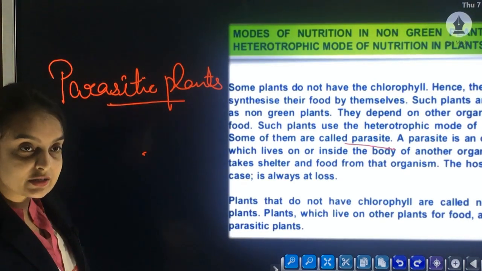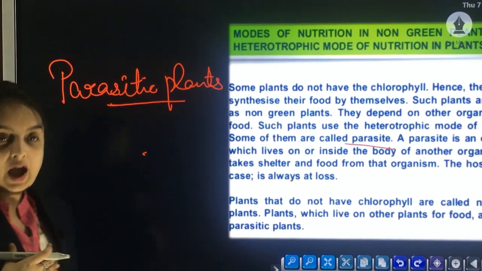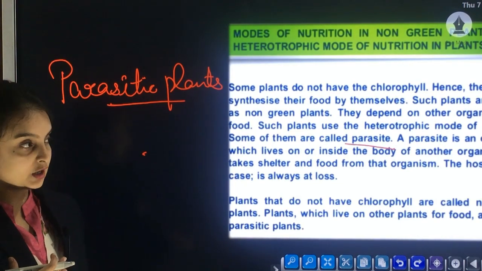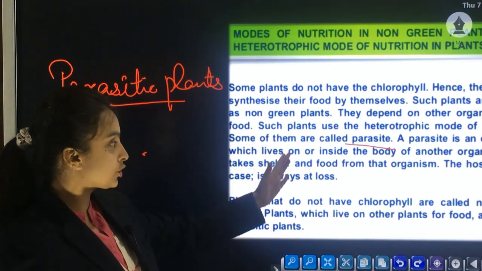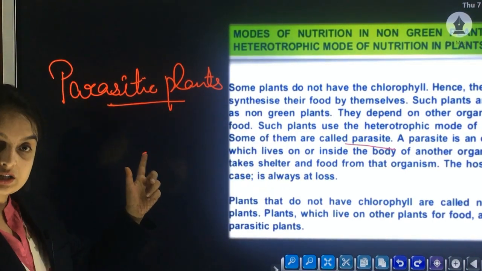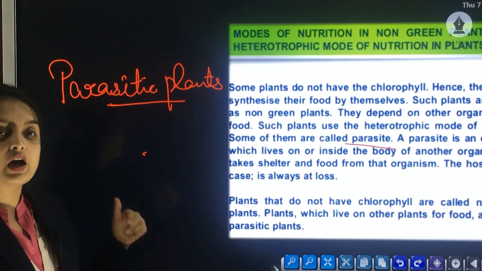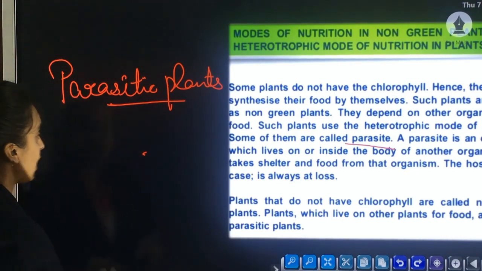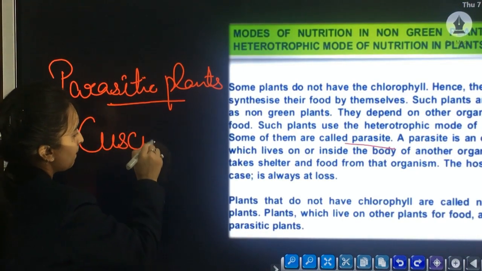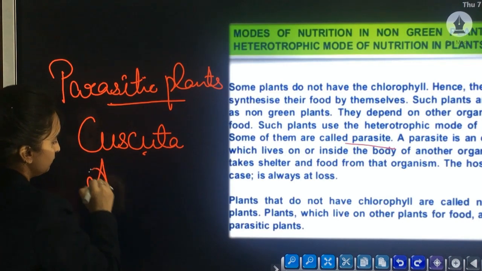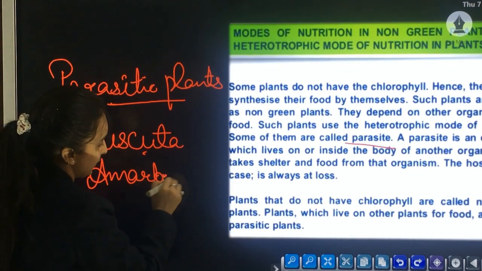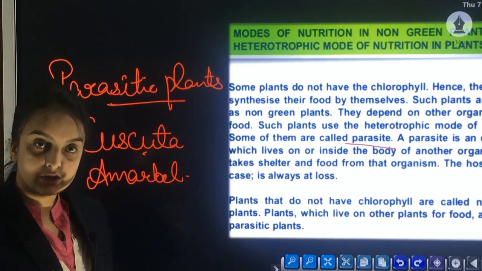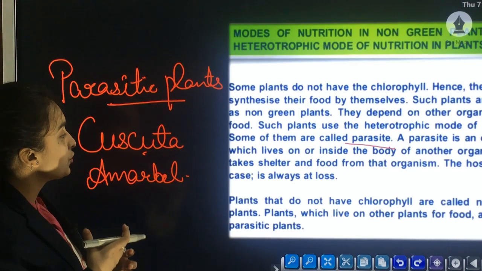Parasitic plants. A parasite is an organism which lives either on or inside the body of other organisms and derives its nutrition from there. The same is the case here also. Parasitic plants are those plants which live on the body of other plants and derive their nutrition from other plants only. For example, Cuscuta, Amarbale. These are plants which are parasitic in nature and derive their nutrition from other plants.